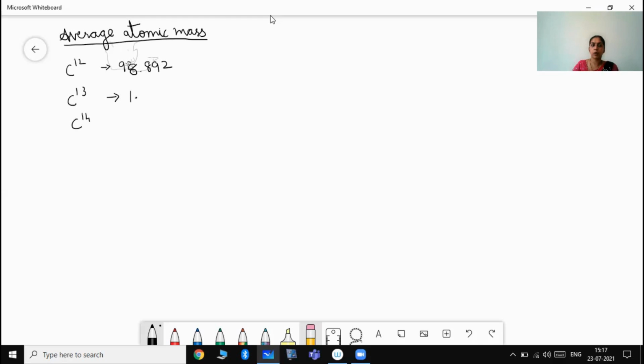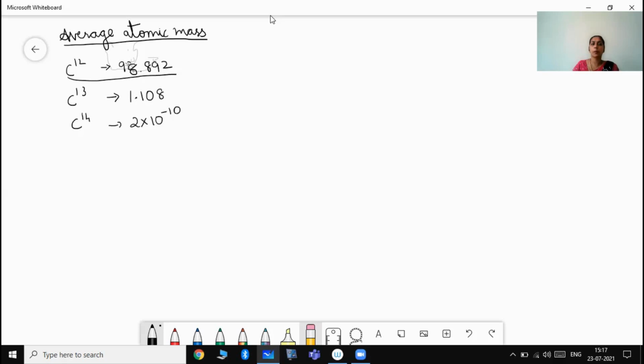Carbon 13 is found to be 1.108 and carbon 14 is 2 into 10 to the power of minus 10 as its percentage abundance. In nature, when we look into it, carbon 12 is found to be 98.892% abundant, it is naturally rich.